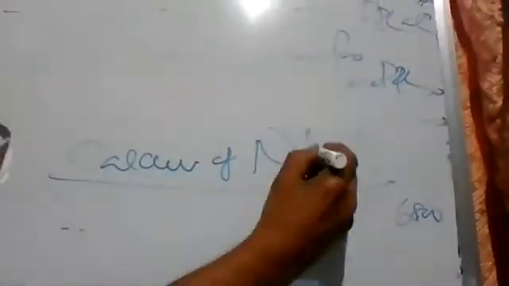Yes, sir. Okay. Then you come to the working area. Next, working note number 1. Calculation of NP. NP means net profit. Okay, very simple.